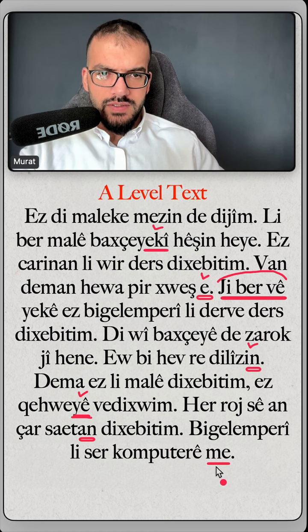And the last one is a particle to say I am. Li ser kompüterê me. I am on the computer.